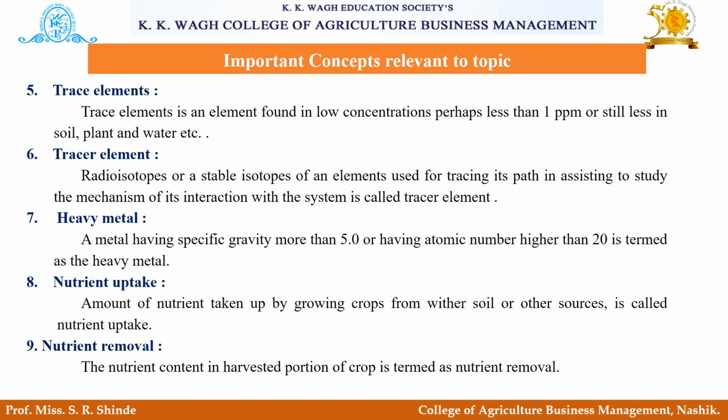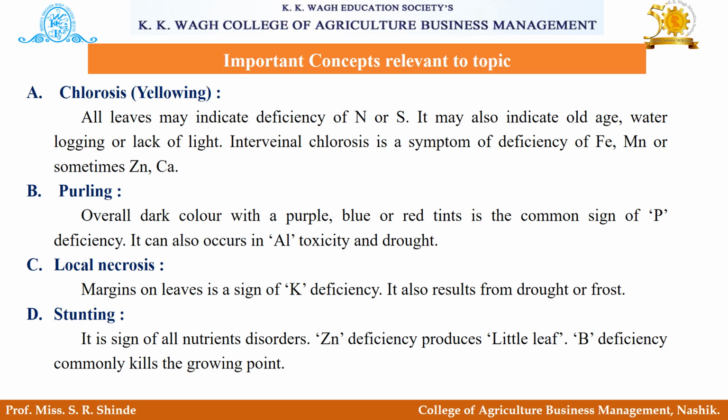Next concept is tracer element. Radioisotopes or stable isotopes of an element used for tracing its path and assisting to study the mechanism of its interaction with the system are called tracer elements. Next is heavy metal. A metal having specific gravity more than 5.0 or having atomic number higher than 20 is termed as heavy metal. Next is nutrient uptake. The amount of nutrient taken up by growing crops from either soil or other sources is called nutrient uptake. Next is nutrient removal. The nutrient contained in the harvested portion of the crop is termed as nutrient removal.